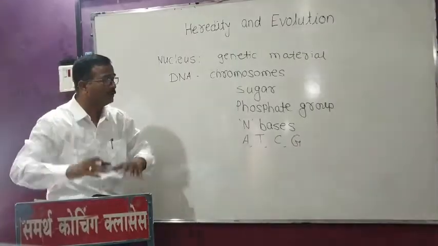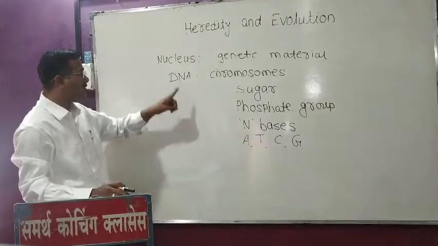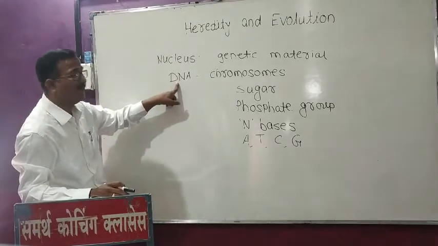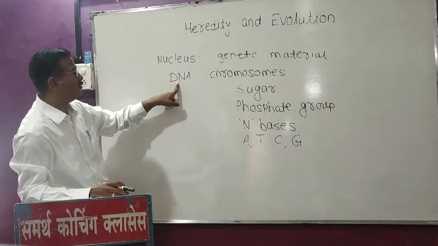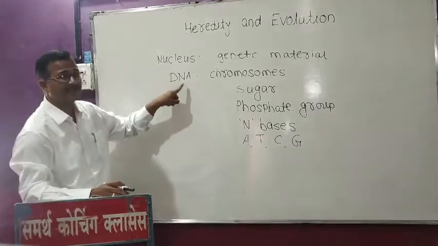Thousands of deoxyribonucleotides attach with each other and form a polynucleotide chain, and such a long chain is called DNA.